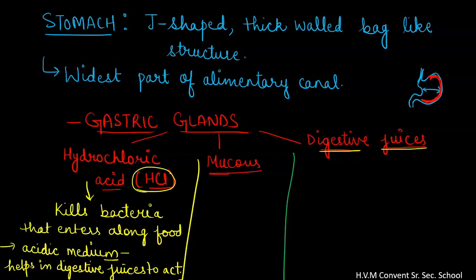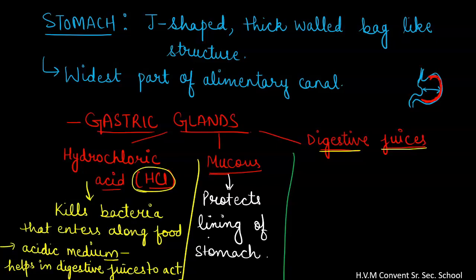So this mucus helps the lining of our stomach. It protects the lining of our stomach from being digested or damaged by hydrochloric acid. So it protects the lining of stomach from the action of hydrochloric acid, right?